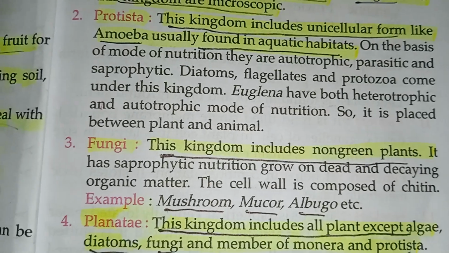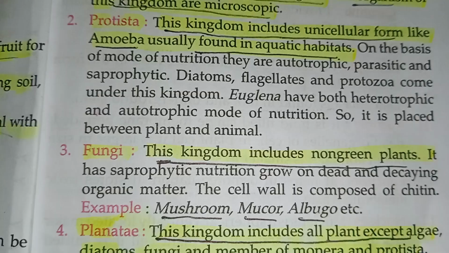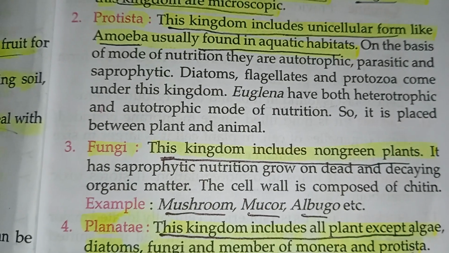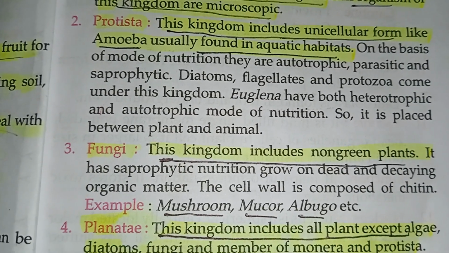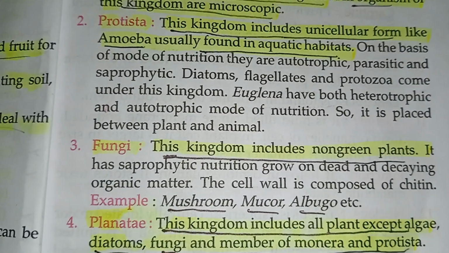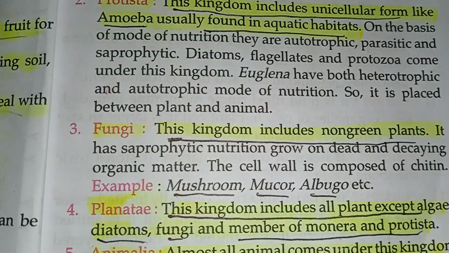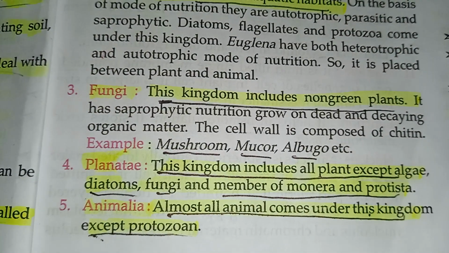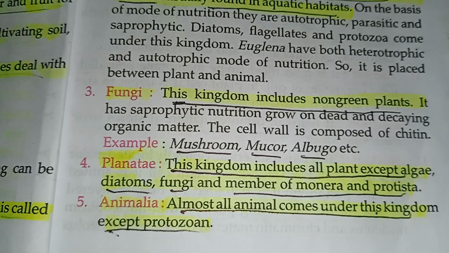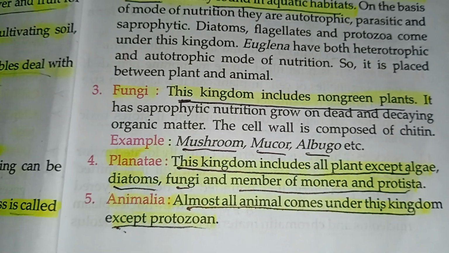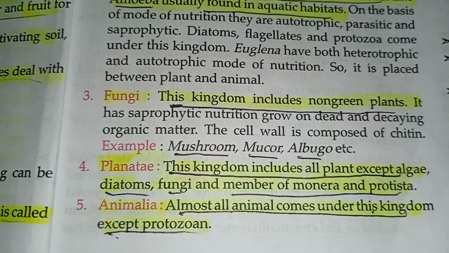Fungi. Now third, fungi. This kingdom includes non-green plants. It has saprophytic nutrition and grows on dead and decaying organic matter. The cell wall is composed of chitin. Examples are mushroom, Mucor, Albugo, etc. Plantae: this kingdom includes all plants except algae, diatoms, fungi, and members of Monera and Protista. Animalia: almost all animals come under this kingdom except protozoans.